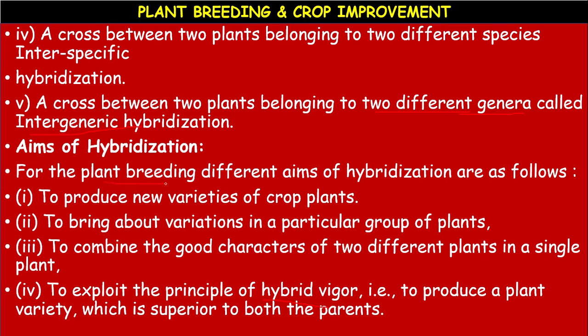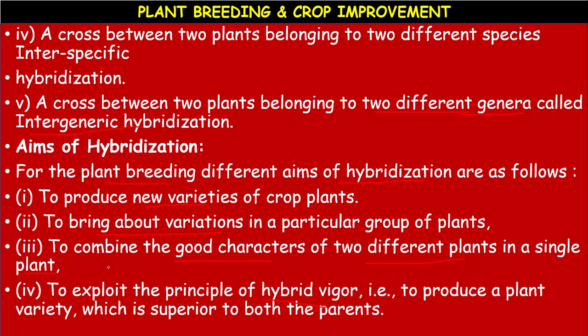So, plant breeding, especially hybridization, has several advantages. The first one, to produce new varieties of crop plants. The second one, to bring about variations. Variations means the changes, differences, more good qualities, desired qualities. And the third one, to combine good characters of different plants in a single parent.